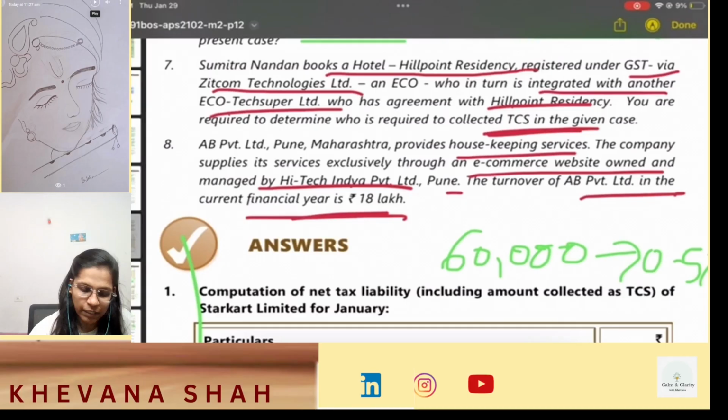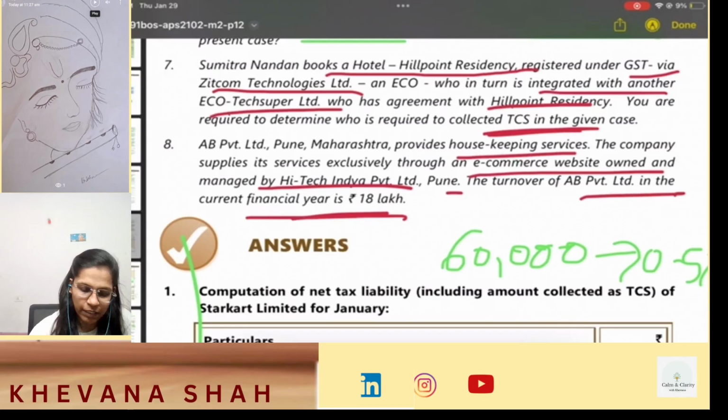So let's see. See, as per section 22, every supplier of goods or services or both is required to obtain registration in the state or union territory from where he makes a taxable supply if his aggregate turnover exceeds the threshold limit in a financial year. However, Section 24 enlists certain categories of persons who are mandatorily required to obtain registration irrespective of their turnover, and ECO falls under such category.